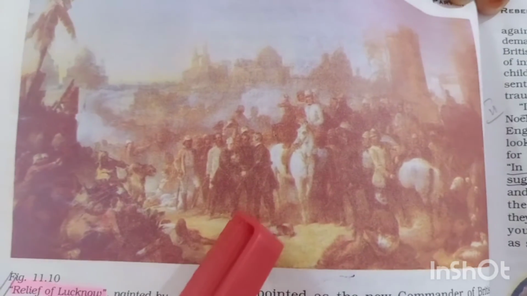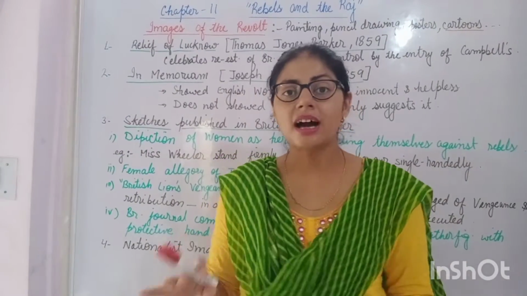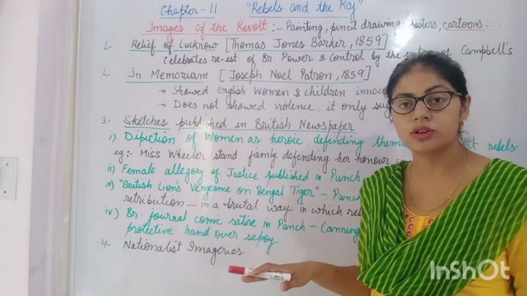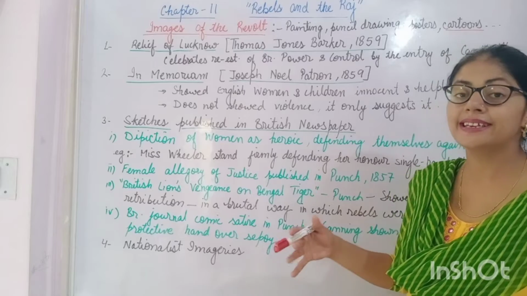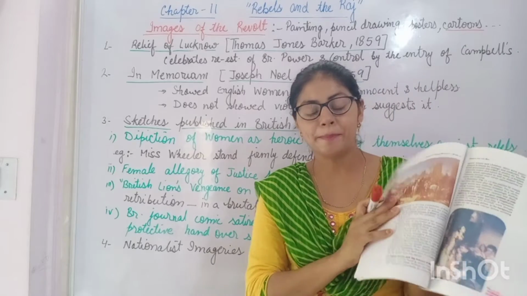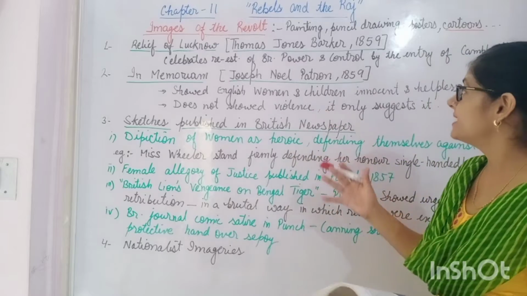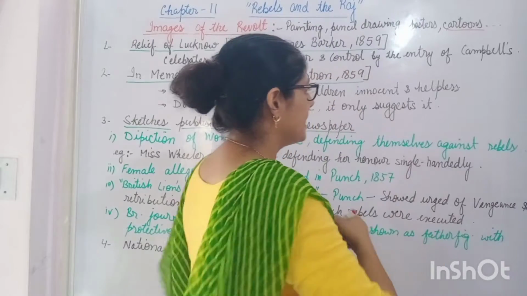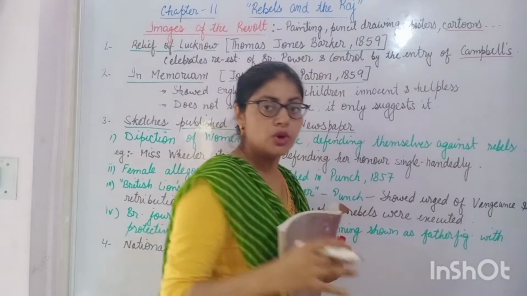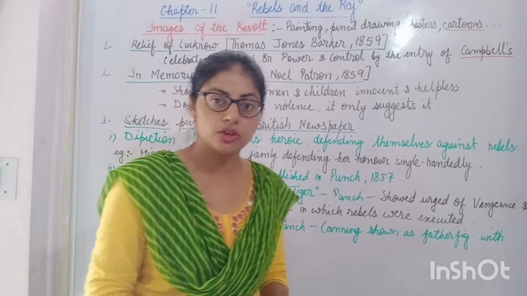This painting celebrates the re-establishment of the British power, the re-establishment of British control on India. It means that when the British suppressed the revolt, after that their power was re-established. This thing is shown in this painting. What is there in the painting? Actually the painting shows the entry of Campbell. Campbell was the British official who entered into Lucknow.